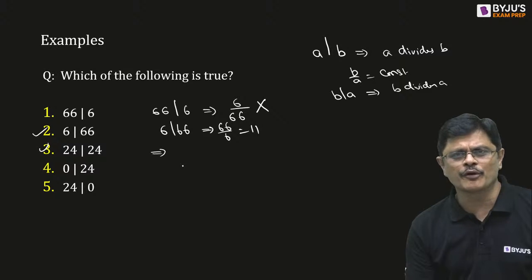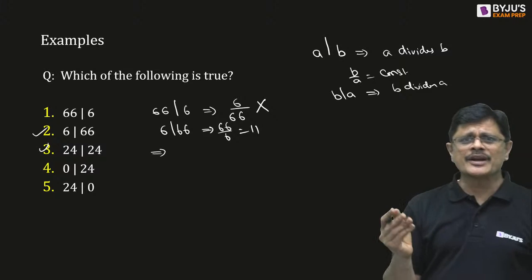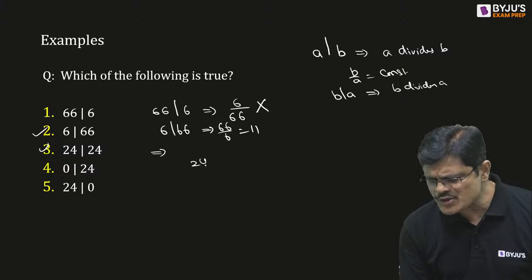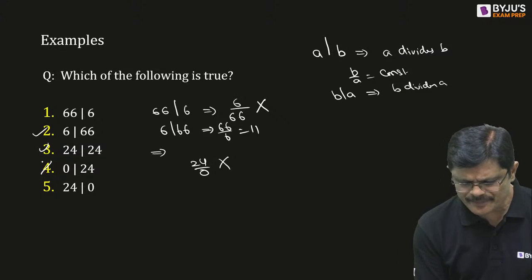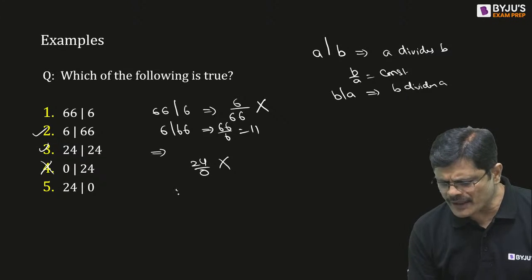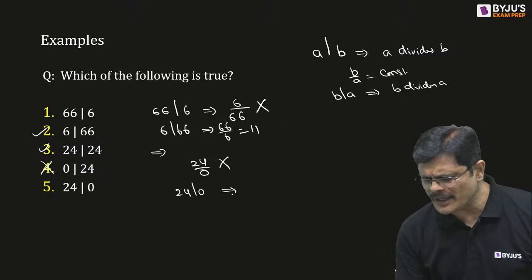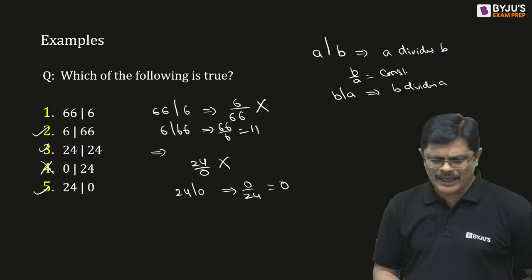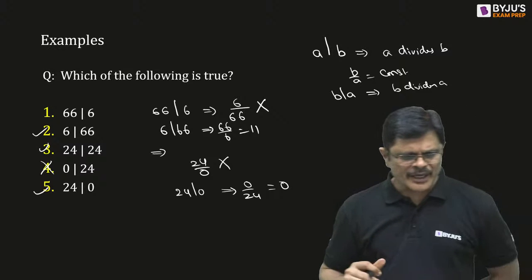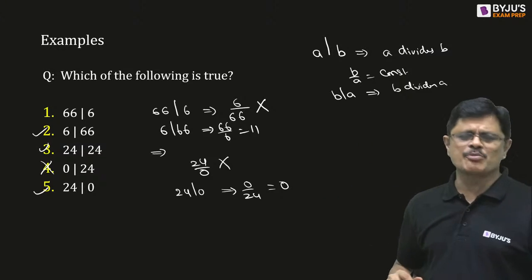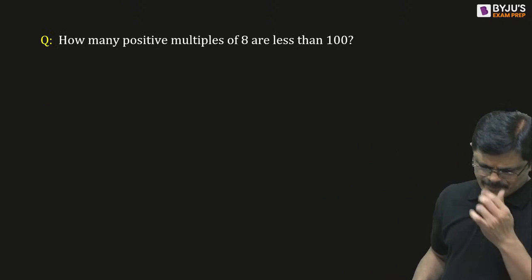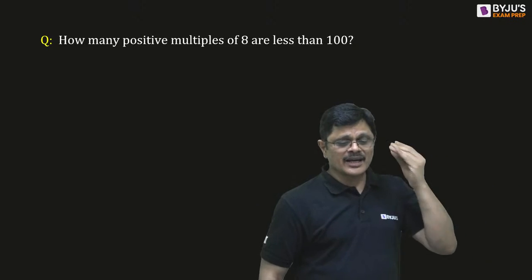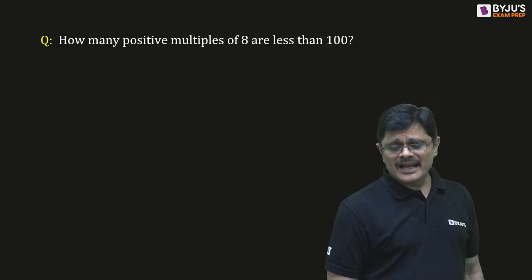0 divides 24, or 24 divides 0, which one is correct? 0 dividing 24 means 24 by 0, which is false. So 24 divides 0 is correct. That is, 0 by 24 is possible, and you get answer 0. So 2, 3, 5 are correct. Very good. Most of you gave perfectly correct answers. Nice. The next question: how many positive multiples of 8 are less than 100?